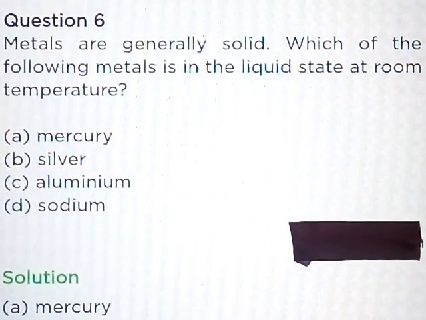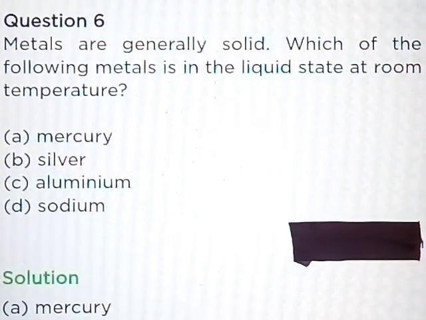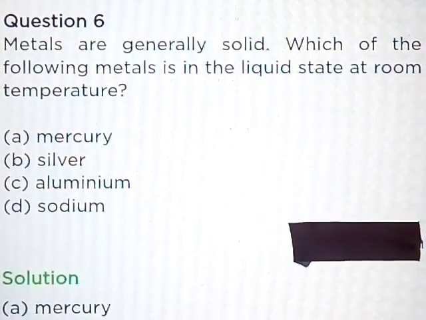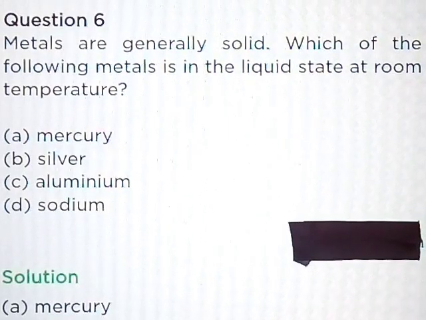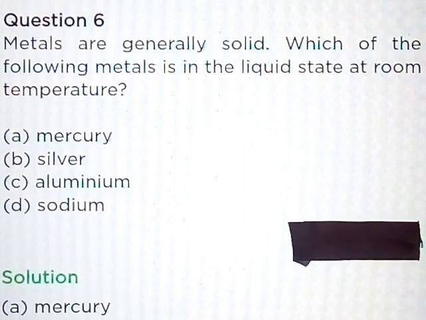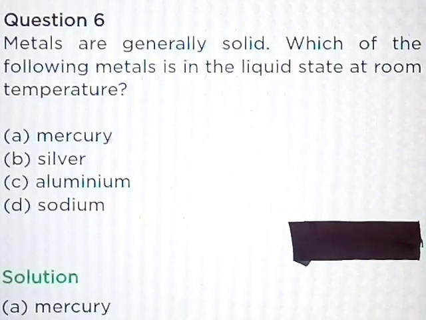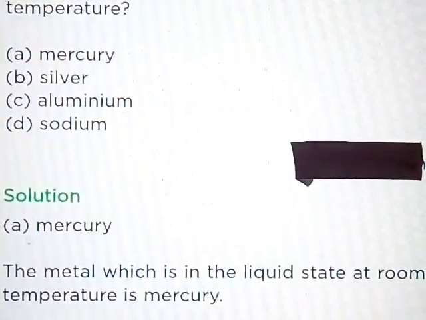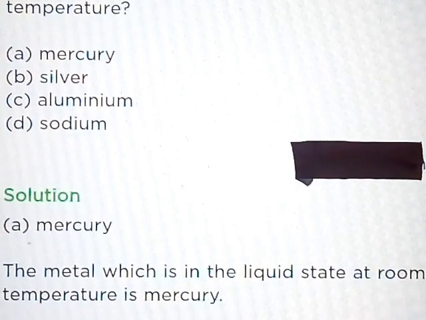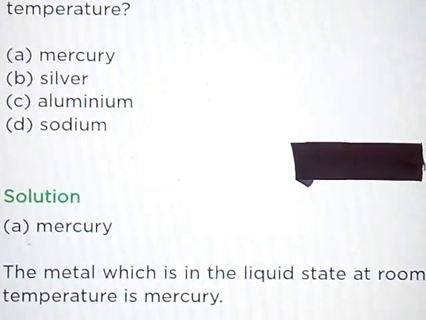Question number 6. Metals are generally solid. Which of the following metals is in the liquid state at room temperature? Part A, mercury. Part B, silver. Part C, aluminium. Part D, sodium. Solution: Part A, mercury. The metal which is in the liquid state at room temperature is mercury.